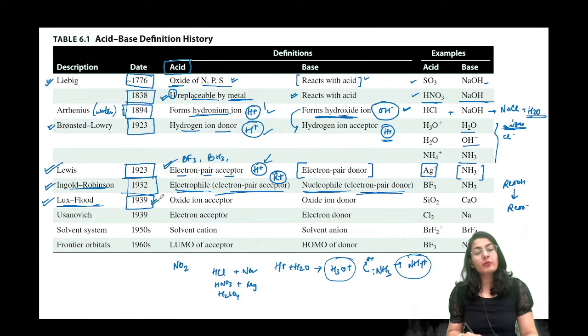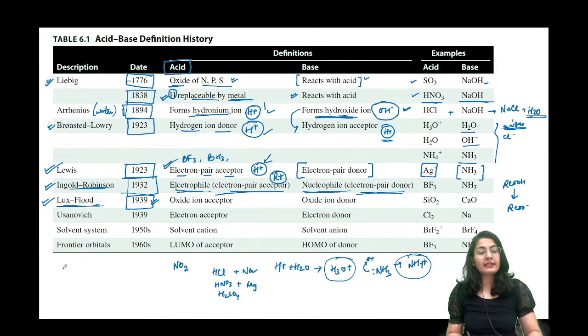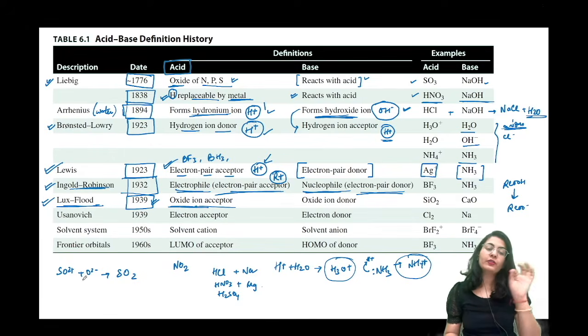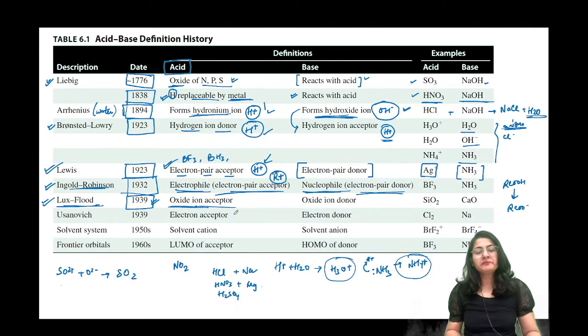Lux-Flood concept ने बोला कि while you are considering all the, let's say, cations or electrophiles to be acids, let's also understand this thing कि अगर हमारे पास में कोई भी ऐसा मॉलिक्यूल है who wants to accept an oxide, is going to become an acid. So any oxide ion acceptor is also going to be termed as an acid, and the oxide ion donor is going to be considered as a base.